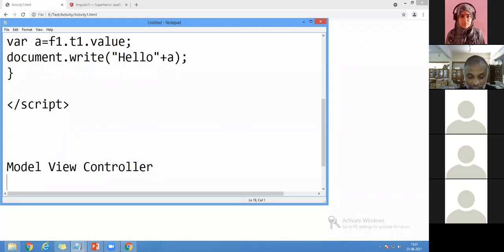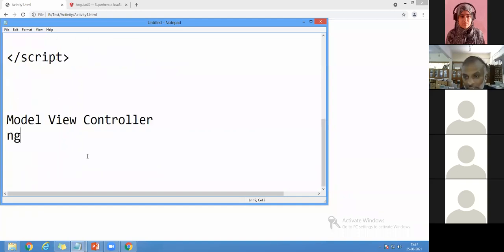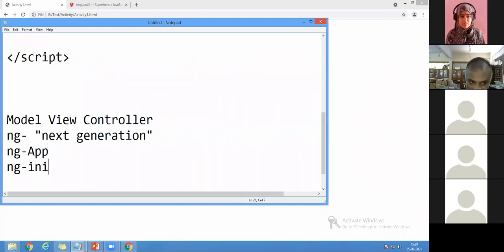Here I'm going to use a keyword in AngularJS. It is called ng. What is the keyword I'm going to use? ng hyphen. Remember that ng hyphen is the entire AngularJS concept. What does ng stand for? ng stands for next generation. In that, I'm going to use ng-app, ng-init. I will tell you, don't worry, every meaning I will tell separately.